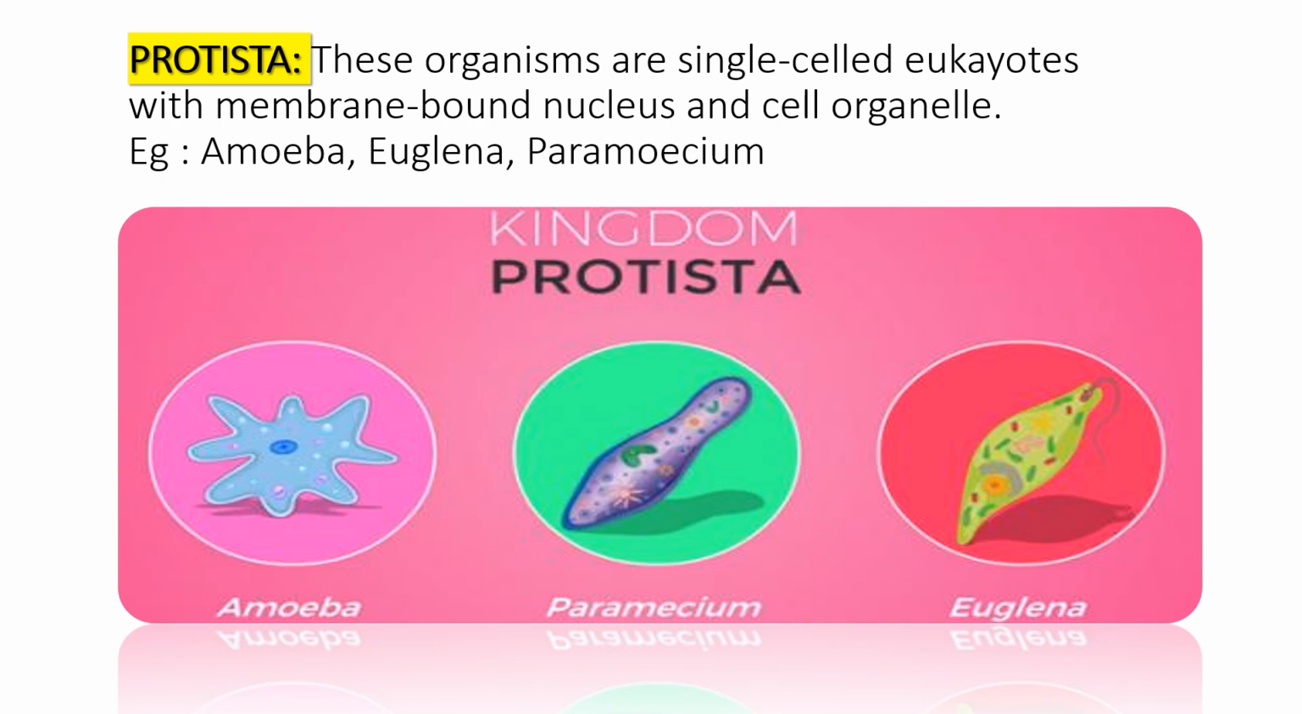Next, Protista. These organisms are single-celled eukaryotes with a membrane-bound nucleus. Protista is single-celled, but it is eukaryotic, meaning it has a membrane-bound nucleus and cell organelles. Examples: amoeba, euglena, paramecium. These three are eukaryotes. Remember, amoeba, euglena, paramecium are eukaryotic. Bacteria is prokaryotic.